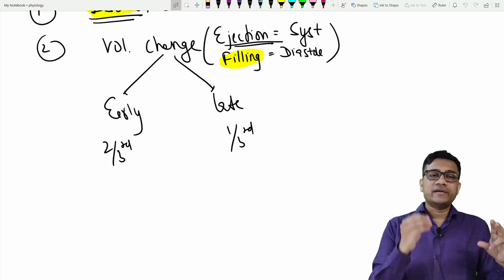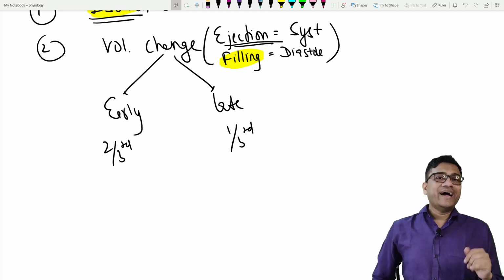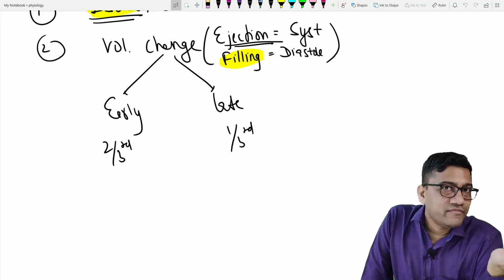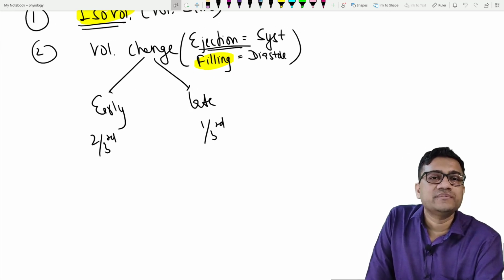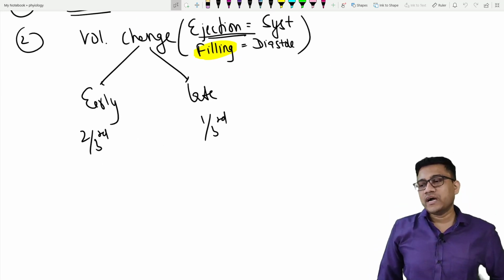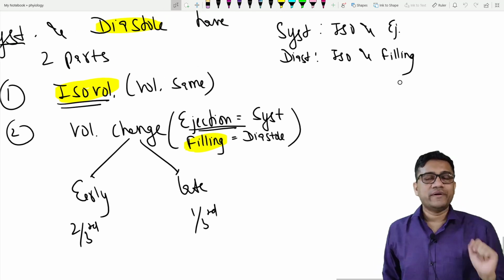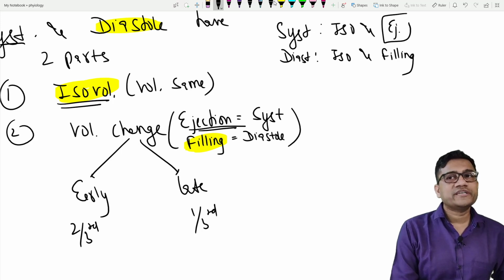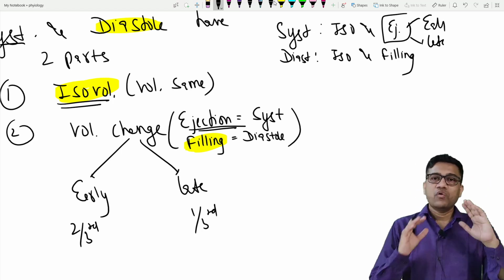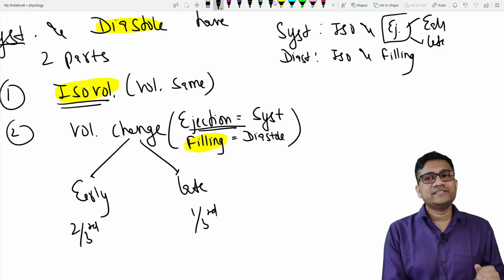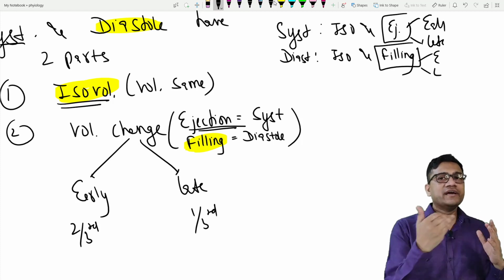Filling, two equal parts? No, 2/3, 1/3. So early filling 2/3, late filling 1/3. Now what are the parts of systole? Isovolumetric contraction, then ejection. The two parts of ejection are early and late. Diastole is isovolumetric relaxation and filling, and the two parts of filling are early and late. The cycle is done.